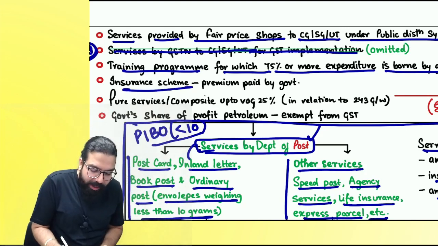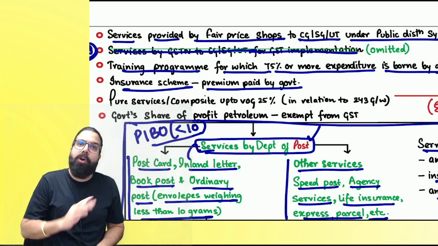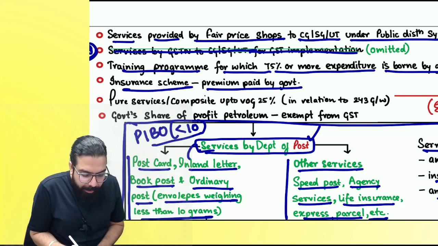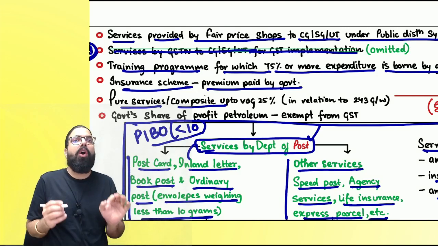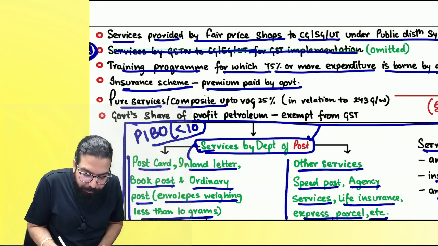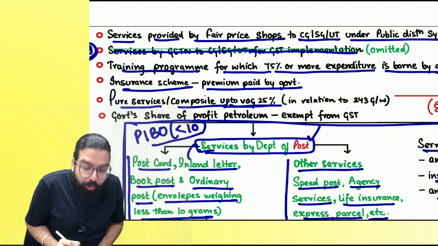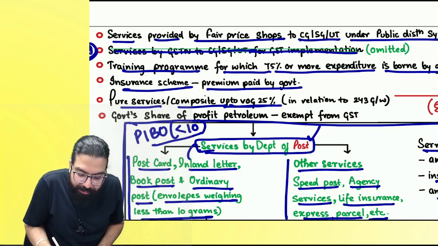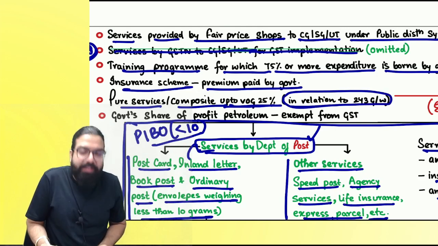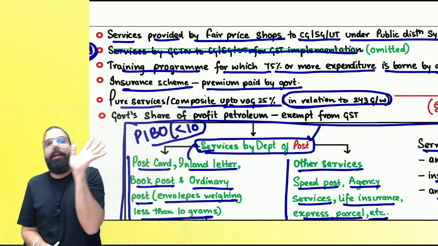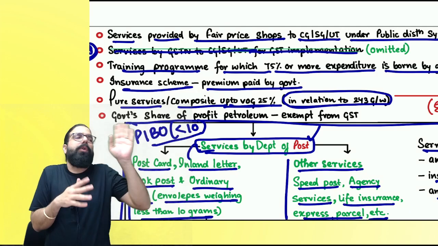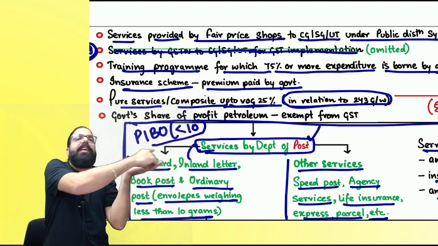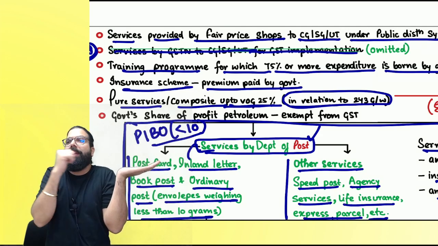Insurance scheme where the insurance premium is paid by the government, no GST. Then pure service or composite supply where value of goods is up to 25%, if given in relation to activities under articles 243G and 243W to the government. Everyone listen very carefully.